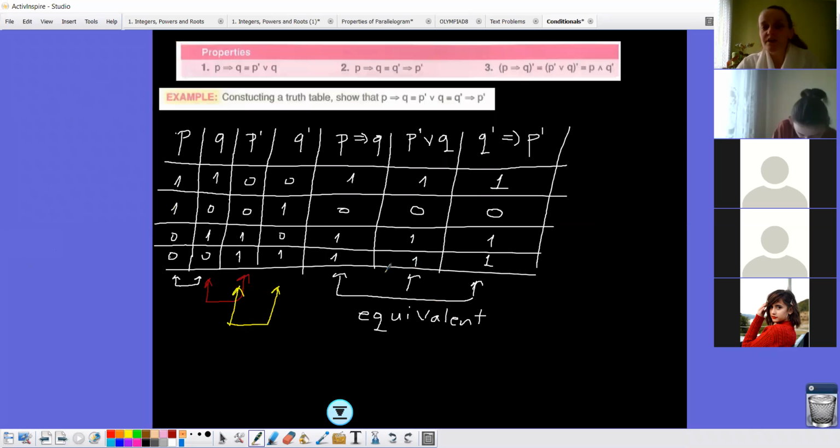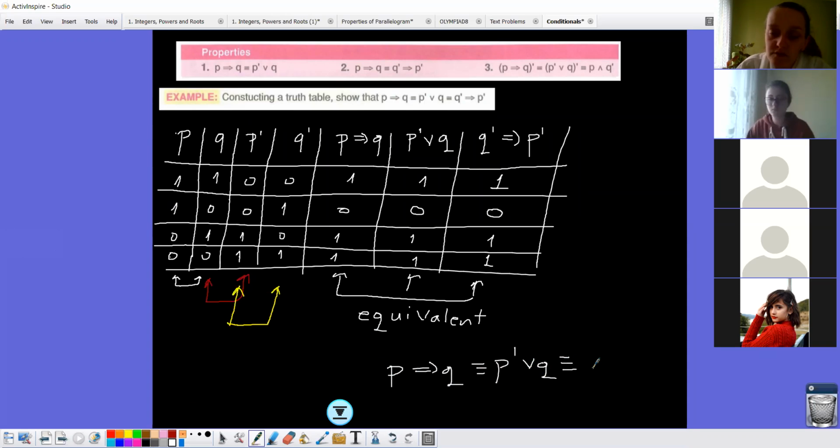So here we showed that if P then Q is equivalent to P prime or Q, and this one is equivalent to Q prime then P prime. We showed it with the truth table. It's okay, this one? Yes.